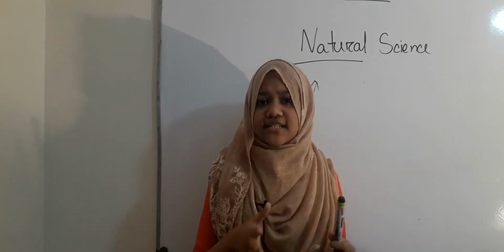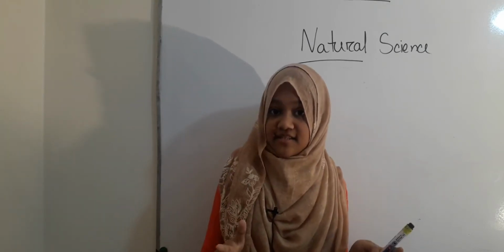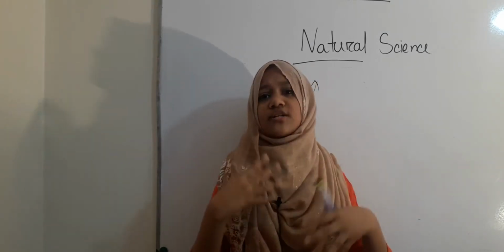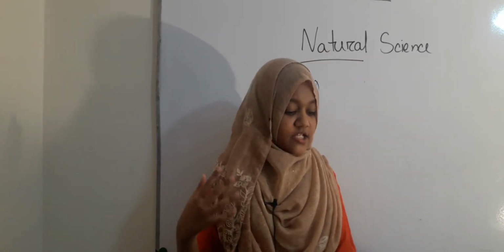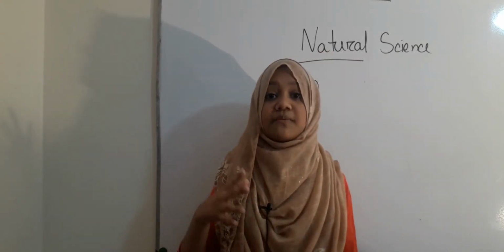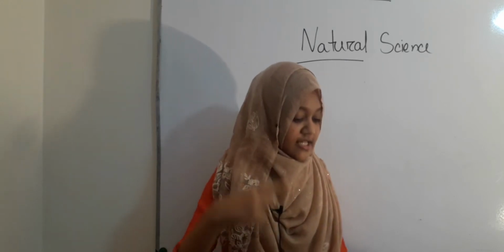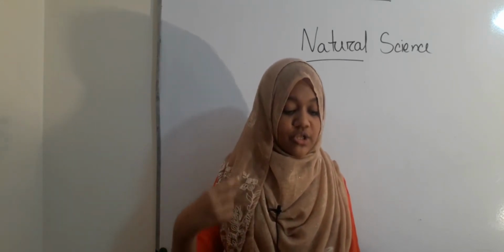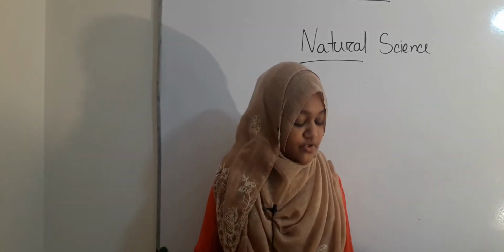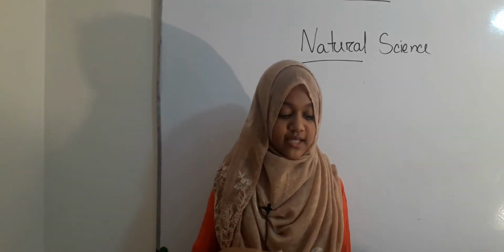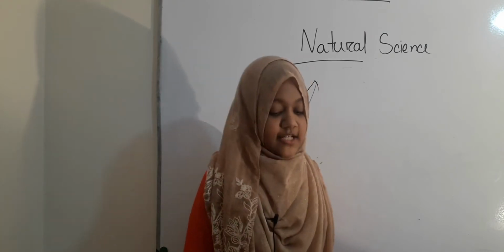So in natural science there are some areas. What are those areas? Let's see. Number 1, understanding aspects of nature by means of logic. Number 2, observation or experimentation, explaining them and producing hypotheses about them are the areas of natural science.